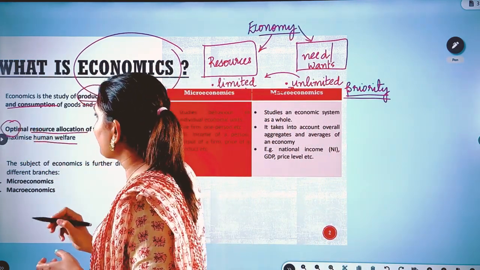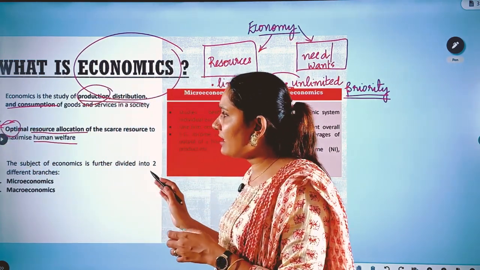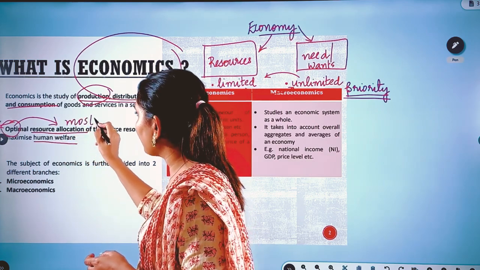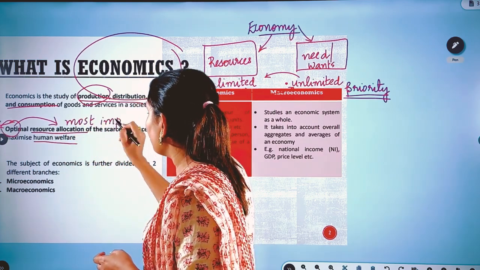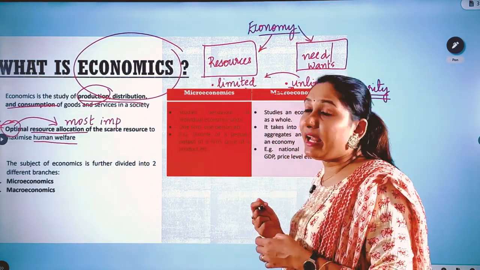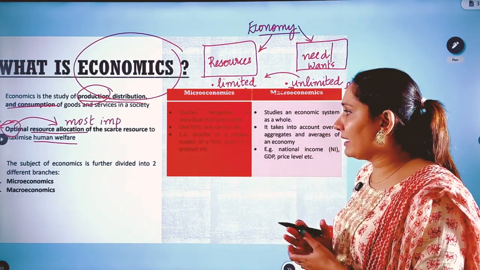Now, when we say optimal resource utilization, it means that these resources will be allocated for the most important needs or wants in the society. And through this we can ensure human welfare, and this is exactly what economics does. So, I hope this part is clear for you.